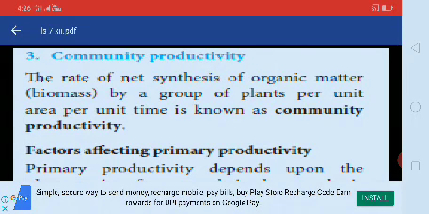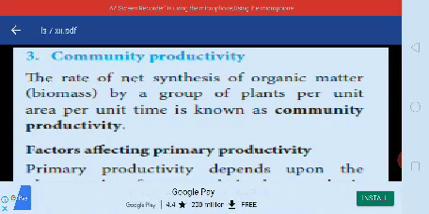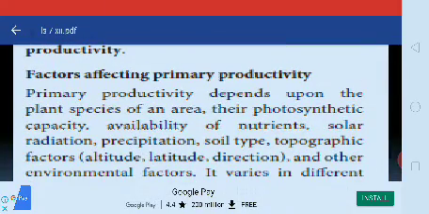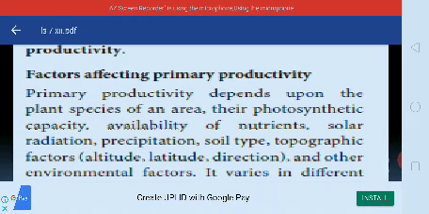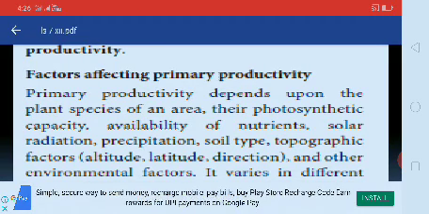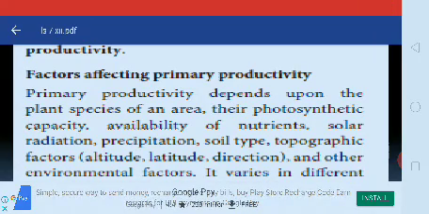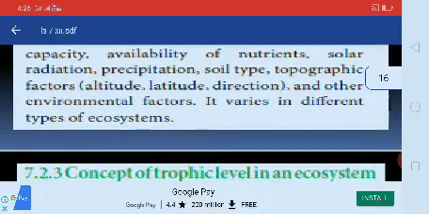What are the factors affecting the primary productivity? Primary productivity depends upon the plant species of the area, their photosynthetic capacity, availability of nutrients, solar radiation, precipitation, soil type, topographic factors, altitude, direction, and other environmental factors.